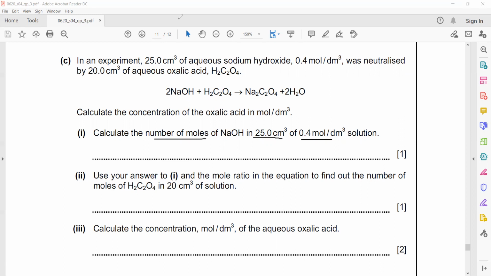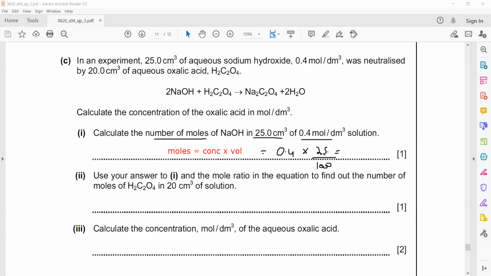And that is valid for solutions. It's not valid for gases. If I know the volume of a gas, I cannot use this formula. This is for solutions: moles equal concentration multiplied by volume. But volume should always be in dm cube. Concentration is given 0.4, but volume is in cm cube. So what I will do, I will divide by 1000 to convert into decimeter cube.